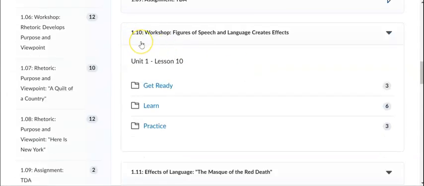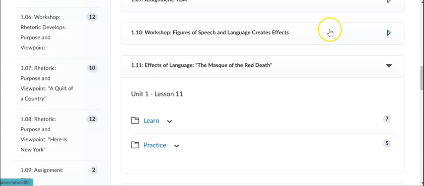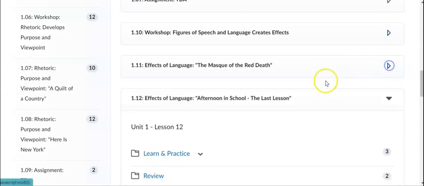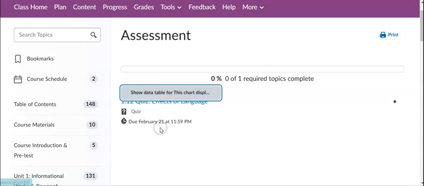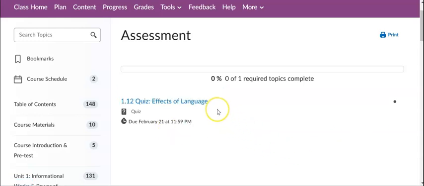So then we have lesson 1.10, workshop, figures of speech and language creates effects. Lesson 1.11, effects of language, The Masque of the Red Death. Lesson 1.12, effects of language, Afternoon at School, the last lesson. And we have an assessment, which is the 1.12 quiz on effects of language, and that is due February 21st.